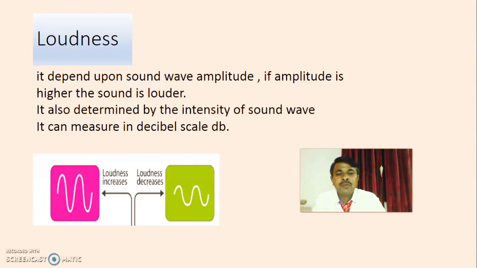In this diagram, higher amplitude refers to loudness, lower amplitude refers to less loudness. An important point that may be asked in the exam: define loudness, what it determines.